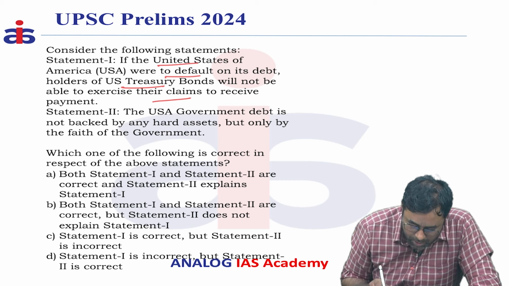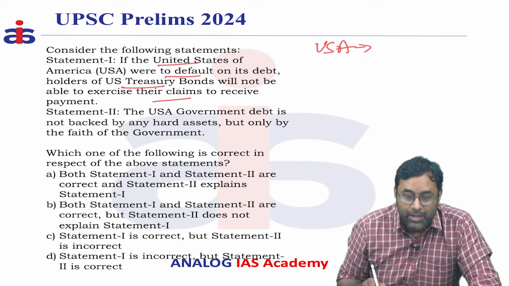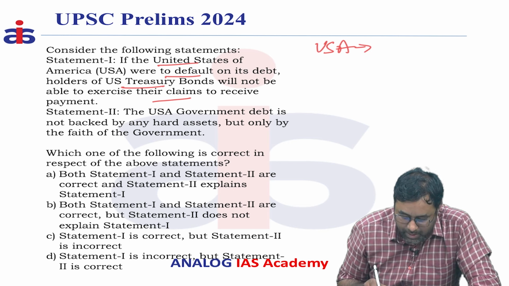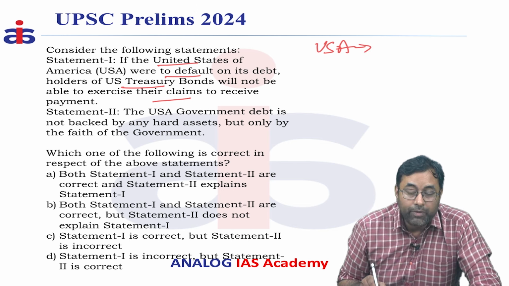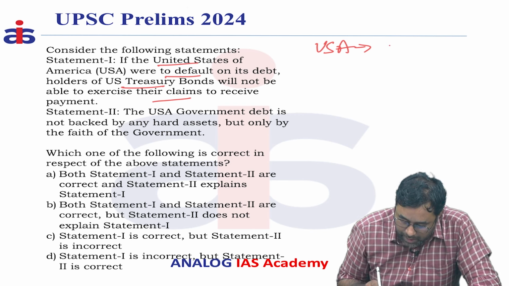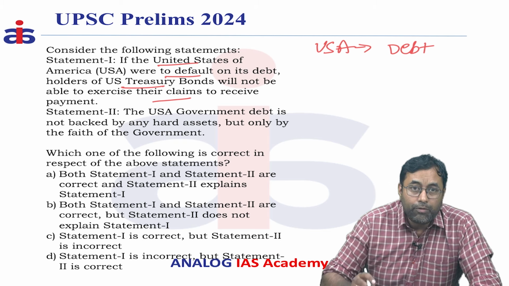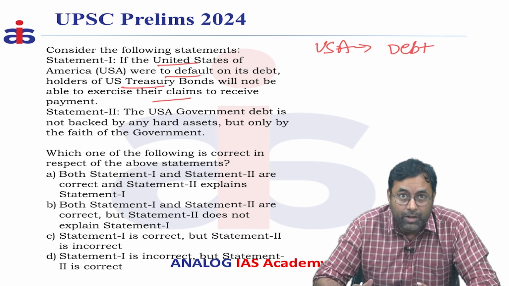Recently the USA, which is considered to be the largest economy in the world, is also facing a debt crisis and is yet to default if it does not increase the debt limit. The US debt has increased to more than $30 trillion.